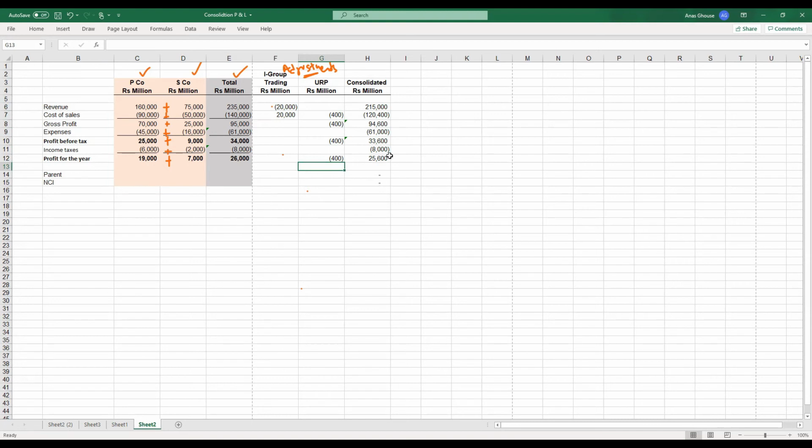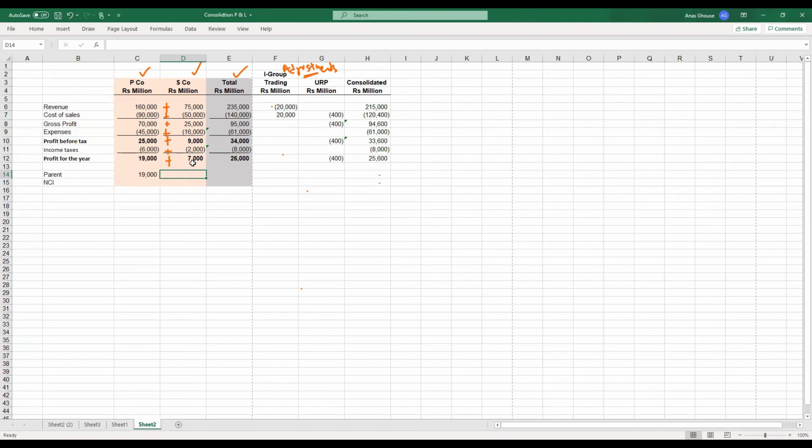Now at the end of the period, what we have to do is, when you consolidate, you will consolidate parent company profit with subsidiary company profit. So how much does the parent company entitle? Only 80%. So 80% of 7,000 has to be taken for the parent company, and the remaining should go to the non-controlling interest.